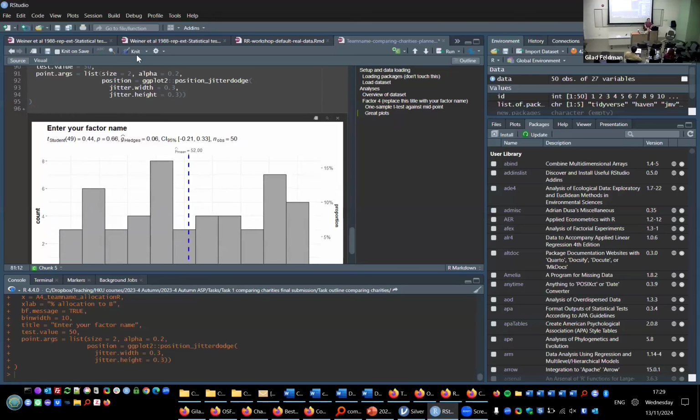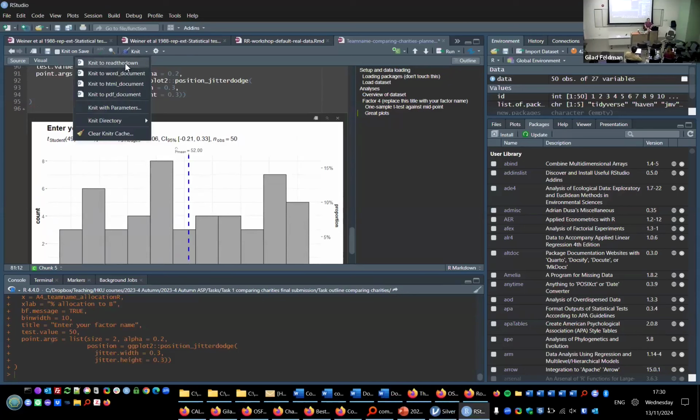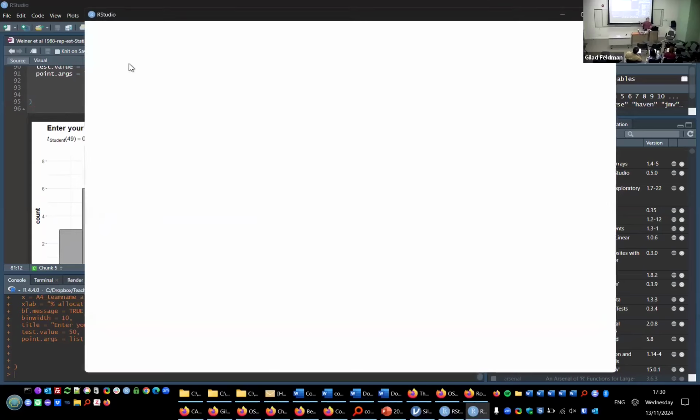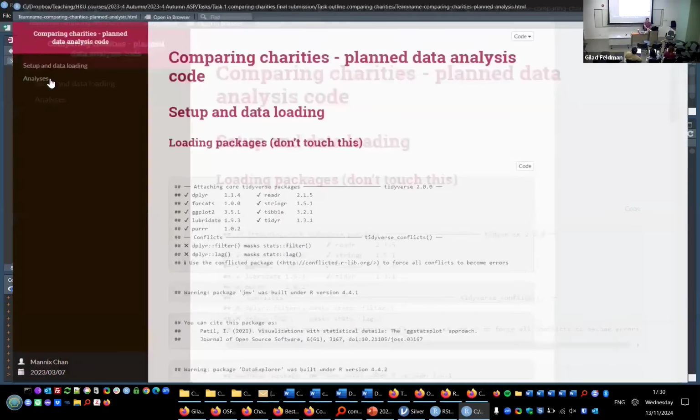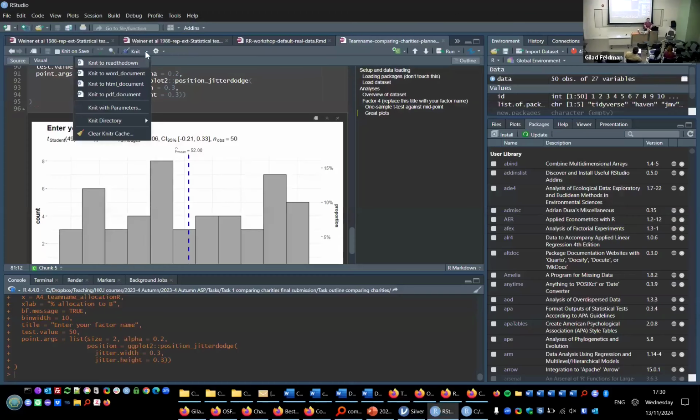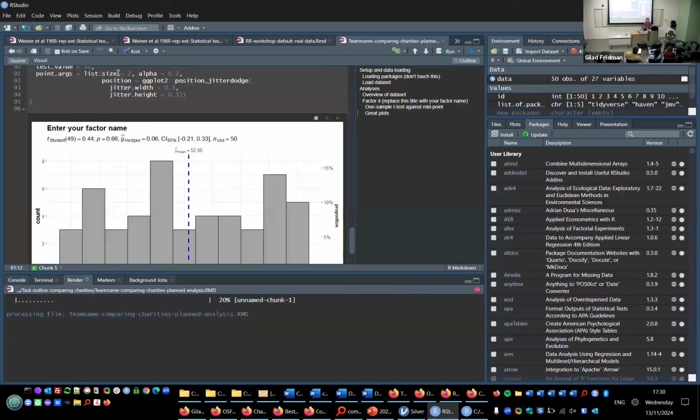Another thing I just want to show you at the end is that in order to see the output from R, we have something called knit. So I go to knit, press this, and what it does is combine all the text and all the R code, and it creates a document for me. In this case, it creates an HTML, but you can also ask it to give you a doc file. And here you can already navigate. Everything that you saw in R is now in an HTML file. So you can just take this plot. If you prefer this in a document, then you can go to knit, choose a Word document, press this, and it will knit this to a Word document. And then you can just copy paste this into your Google Doc.